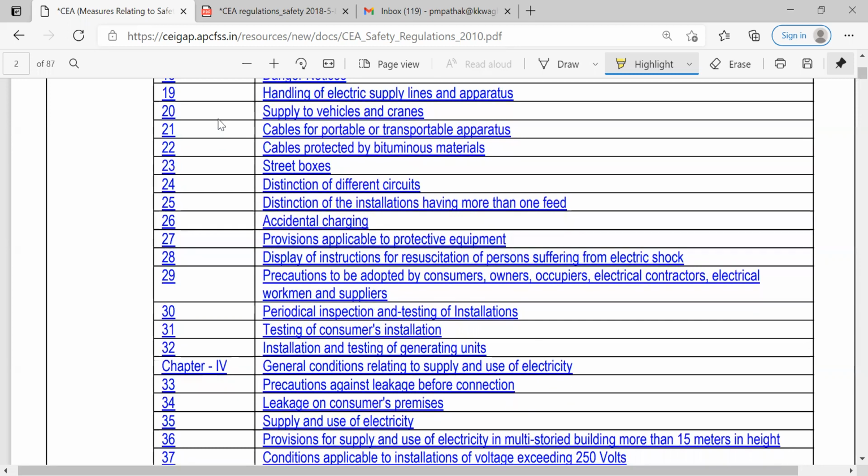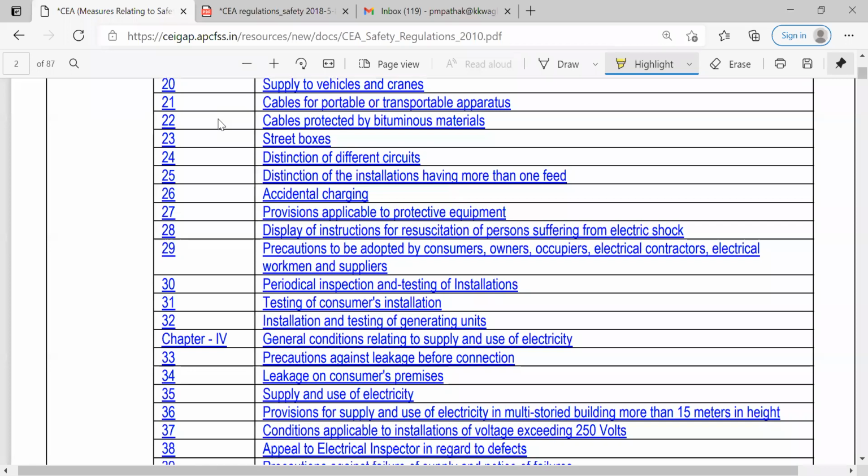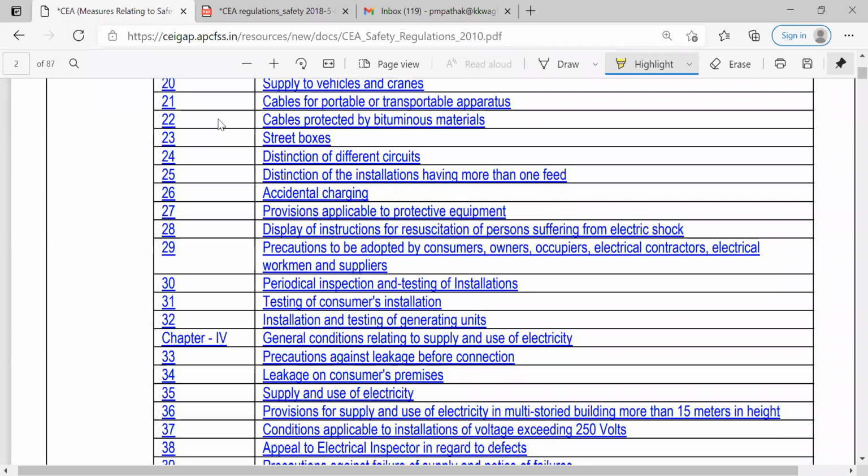Then there may be a supply to vehicles and cranes also. If it is needed, then which supply is suitable for that particular vehicle and crane should be identified and studied, and only then do we give the supply. Then cables for portable or transportable apparatus and cable protected by bituminous materials.